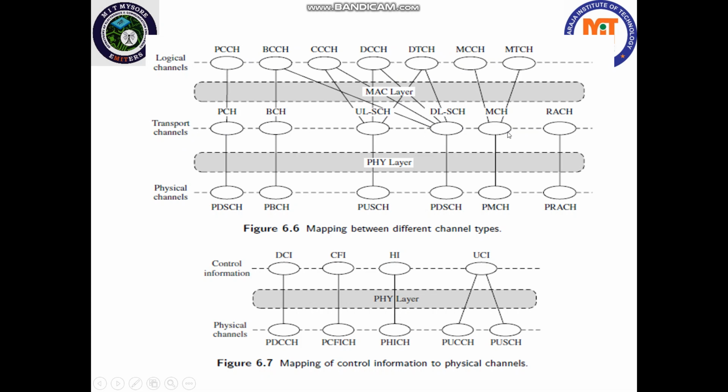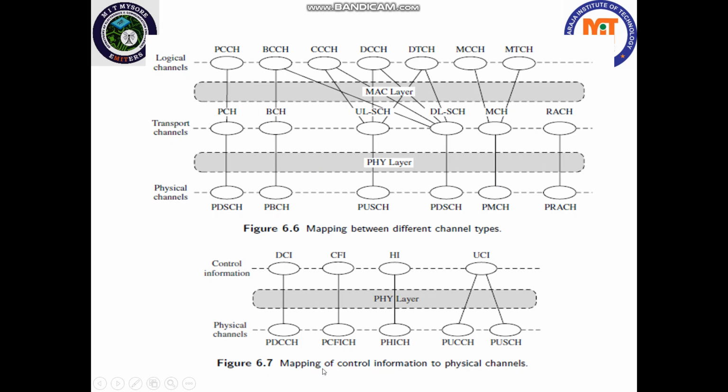Most of the logical channels are mapped to the uplink shared channel and downlink shared channel, correct? And when it comes to the physical layer, the corresponding transport channels are mapped to physical channels. They are equal in number, correct?